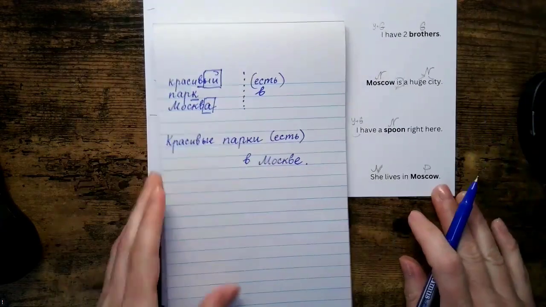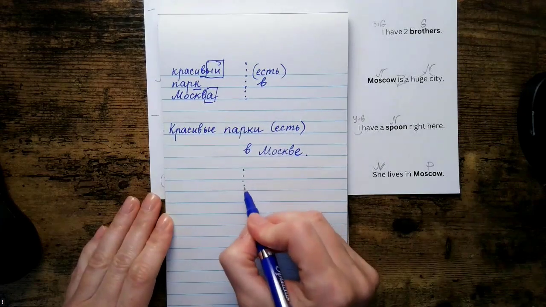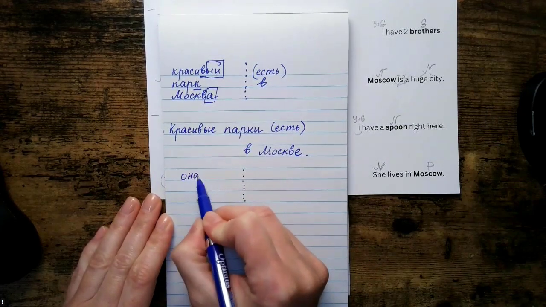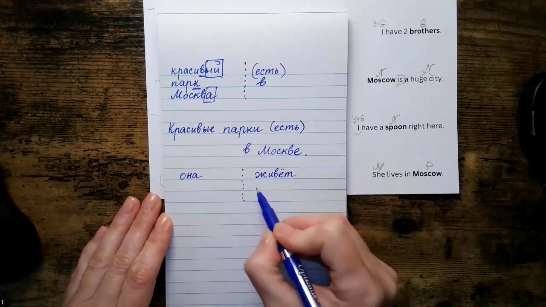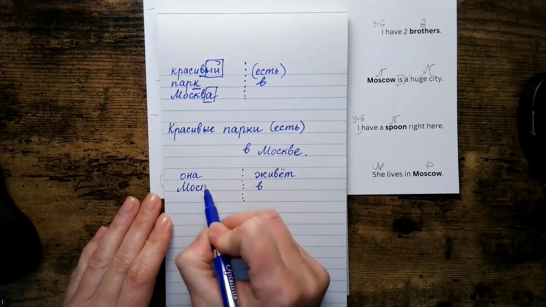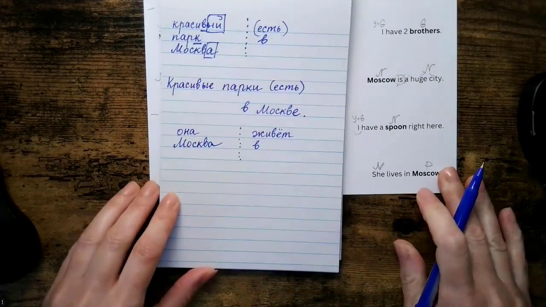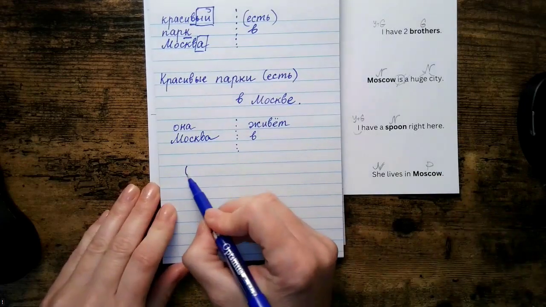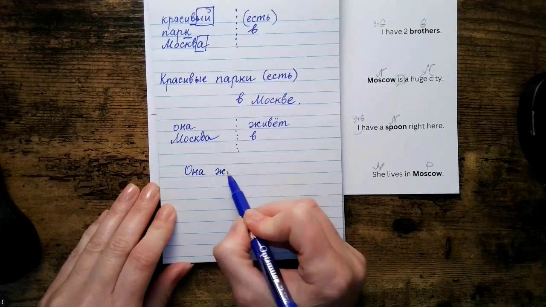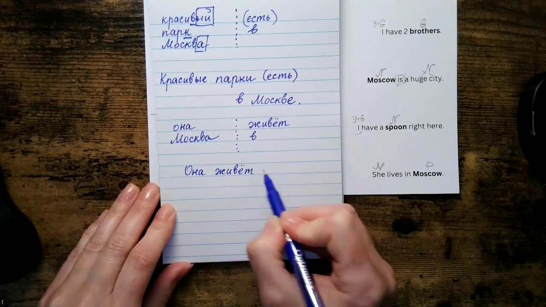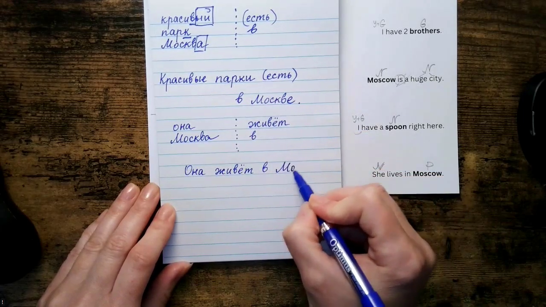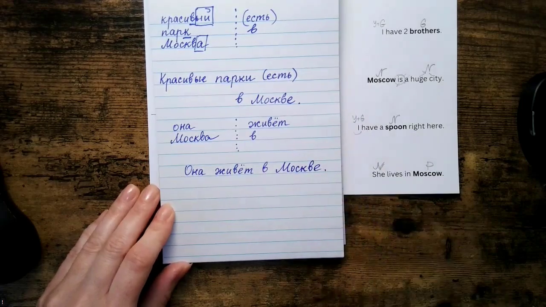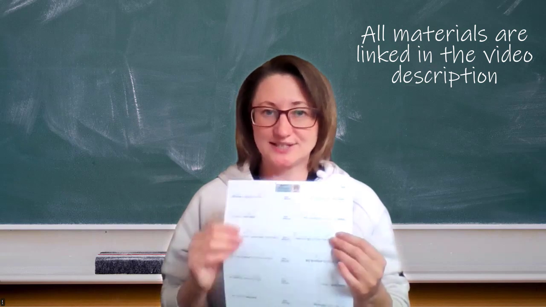And the last sentence here, she lives in Moscow. So we'll need she, она, lives, живёт, in, в, and Москва. Again, these are default forms. And to say she lives in Moscow, we will say она живёт в, and then put Москва into the prepositional case. Again, в Москве. Она живёт в Москве. Okay, so we are done with the next set of sentences.